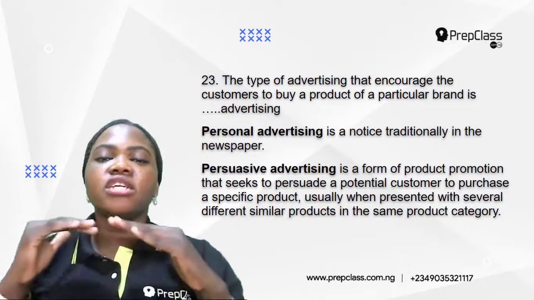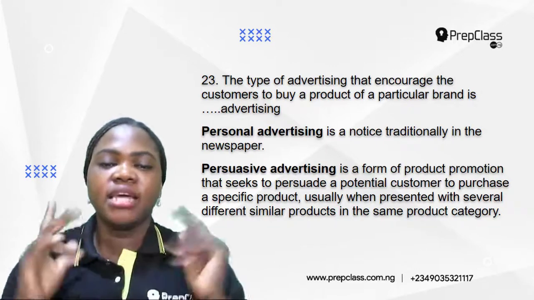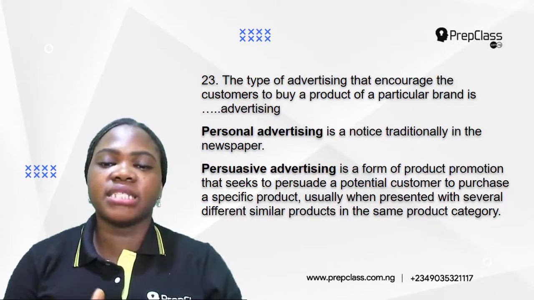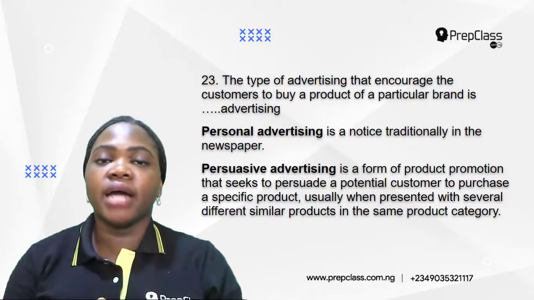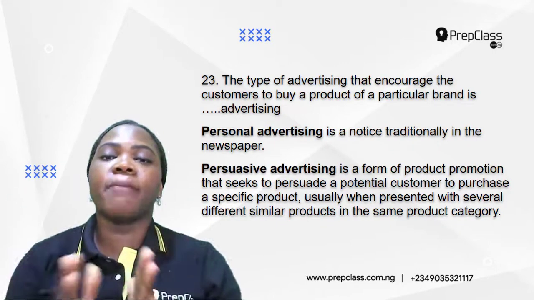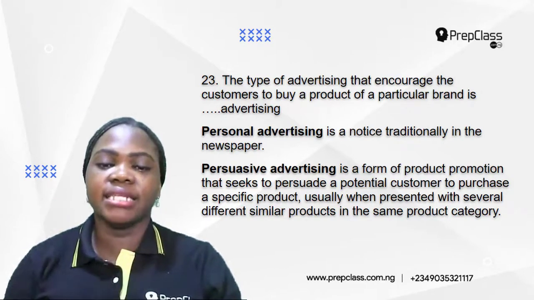But first of all, we need to know the meaning of all these types of advertising. The first one is personal advertising. This is a notice traditionally in the newspaper. So this is when you put out a notice about your product in the newspaper. So that is personal advertising.